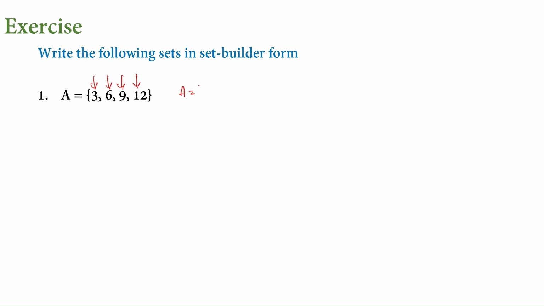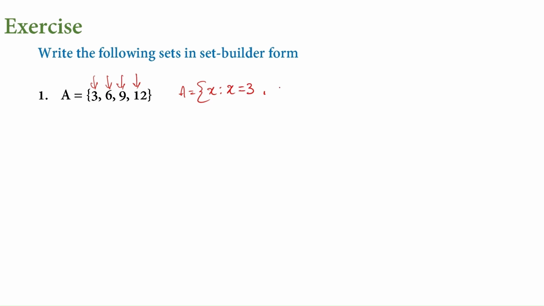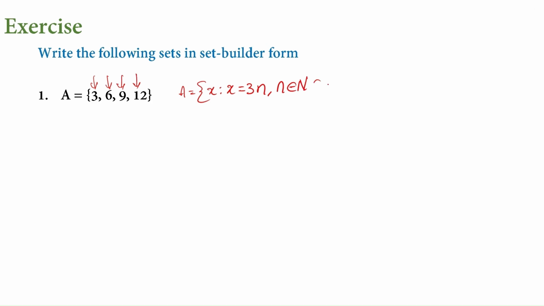X is an element of set A such that x is equal to, it's the table of 3, so 3 times n. This n starts from 1, so it's a natural number, and we are taking it only till 4. That's why we write: x is equal to 3n, where n is a natural number and it can take values till 4.